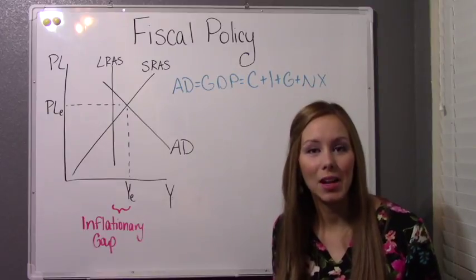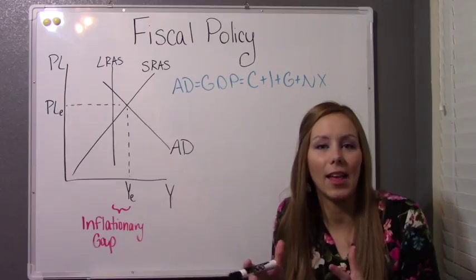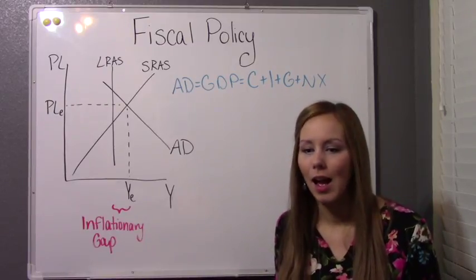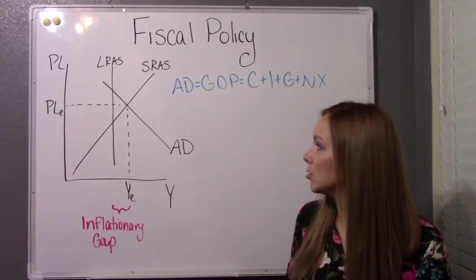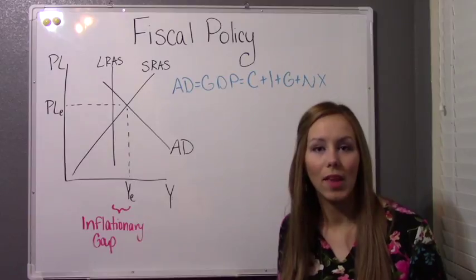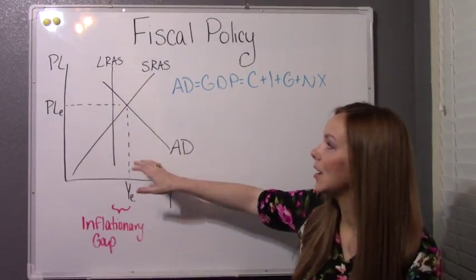It's also known as tight money policy. Basically, we're just trying to contract the economy a little bit to bring it back down to that natural rate of unemployment where we like to hang out. So the two things the government would use to fight this inflation, they would decrease spending or they would increase taxes. Now, if you look at the graph right here, this is the graph of the economy in an expansion.